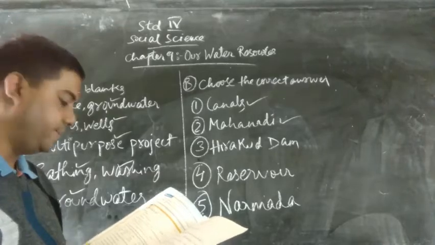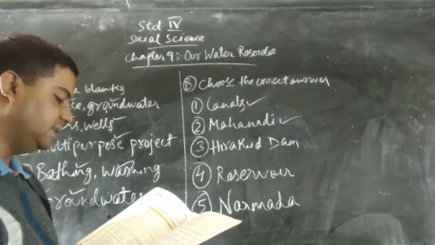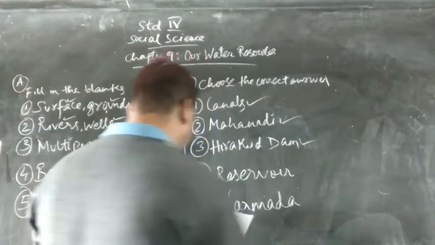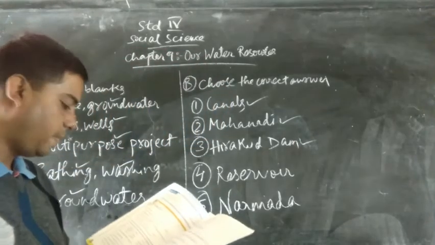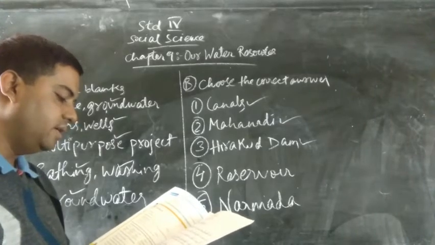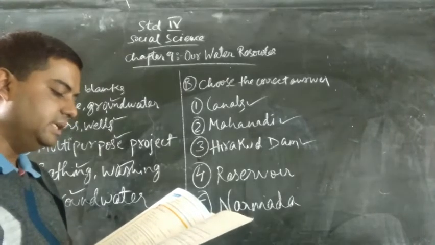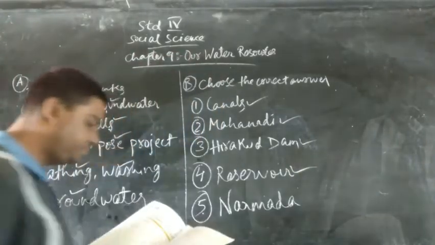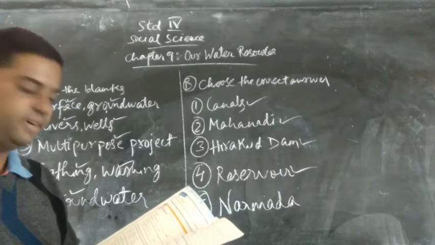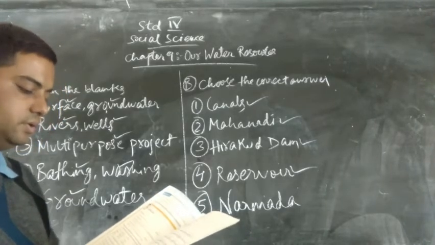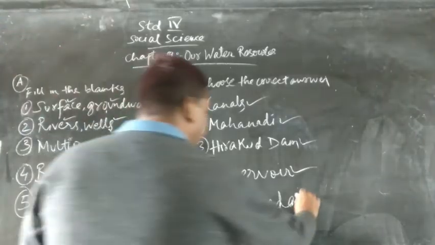Now see question number 3. Dash is the largest dam of India. So the answer is Hirakud Dam. Hirakud Dam is the largest dam of India. Now we see question number 4. An artificial lake created by a dam is called a dash. So the answer is reservoir. Now we see question number 5. Sardar Sarovar Dam is built on dash. So the correct answer is Narmada.